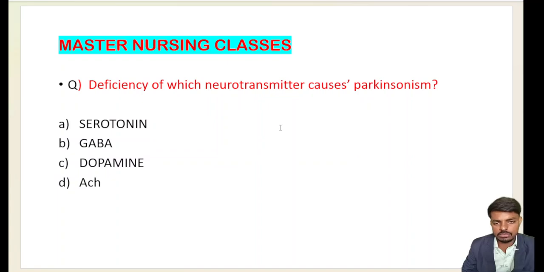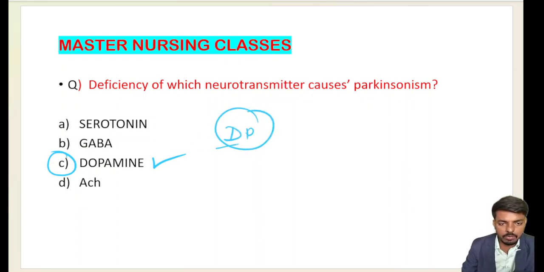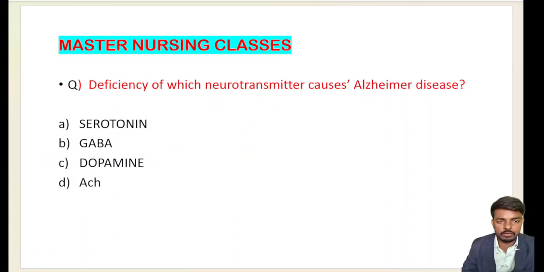Next slide: deficiency of which neurotransmitter causes Parkinsonism disease? Here is our answer, that is dopamine. Deficiency of dopamine leads to Parkinson's. You can remember this by DP: dopamine deficiency causes Parkinsonism disease. We will study the nigrostriatal pathway and everything while studying Parkinsonism. And let me go for the next question.